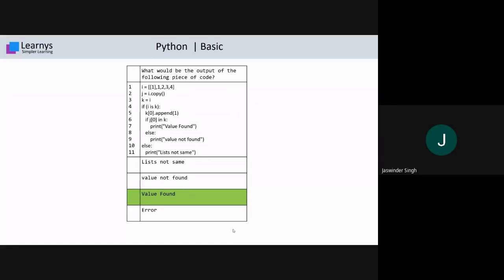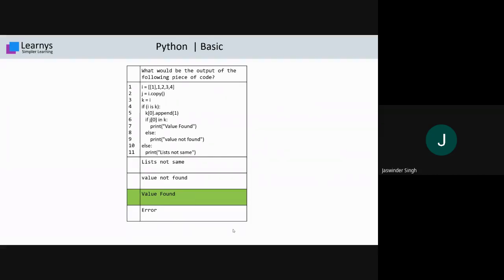At statement number four, if i is k, it is comparing the i variable with k. As I explained, it is a shallow copy and they are pointing to the same memory area. It means they have the same ID. So this is true, and we enter inside this if condition. At statement number five, we have k[0].append(1). Through append, when the interpreter encounters the append command, it will give separate memory to k.